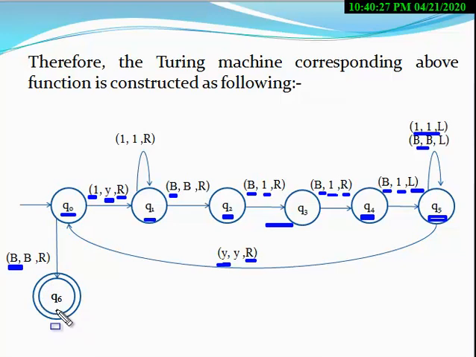So at the state Q0, when blank symbol B appears, the machine goes to the final state. This is the complete transition diagram of a Turing machine for the function f(n) = 3n. The output of the function will be the same as the output of this Turing machine.